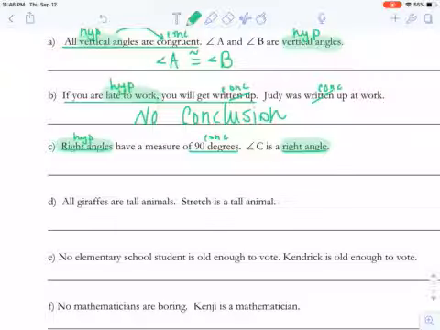Since angle C is a right angle, we could then say the measure of angle C is 90 degrees. We can make the conclusion because the hypothesis came true.